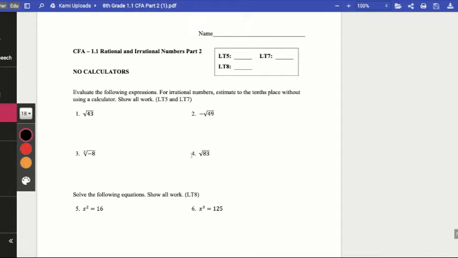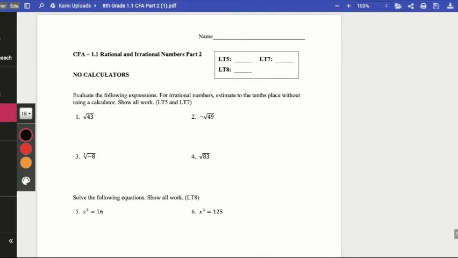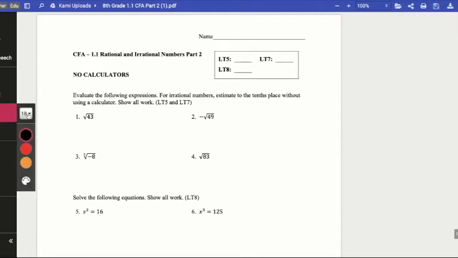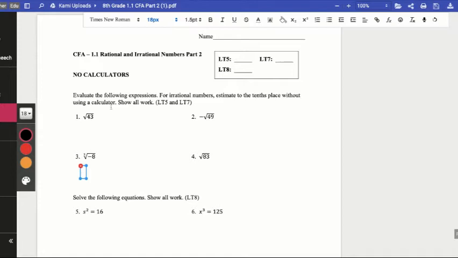I do want to review our CFA from last week. I want to review some common errors students made. Overall, it was pretty good, but let's use a text box here. I'm going to go in random order. I might not go in order, but just follow with me.